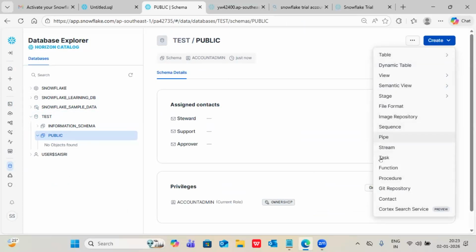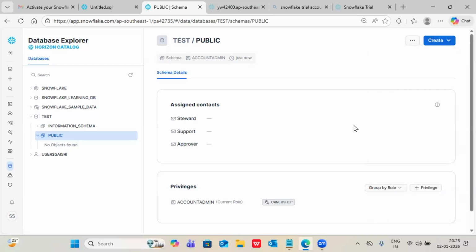For continuous data loading. For scheduling purposes, we don't need to use any Airflow like that. Inside of Snowflake we already have scheduling. If we want, we can use this. Functions, stored procs. Okay, this is all related to, again, AI being implemented, right? They added it for their purpose. Not only these topics.